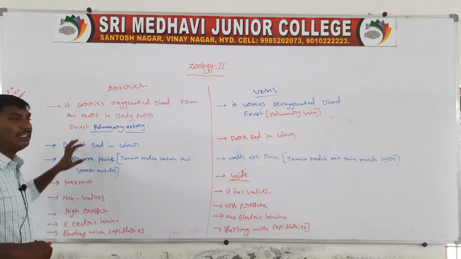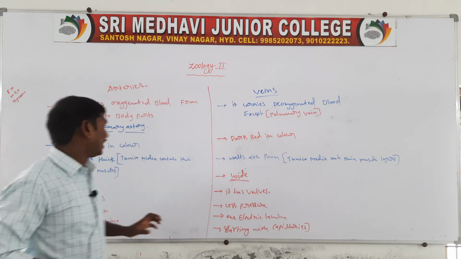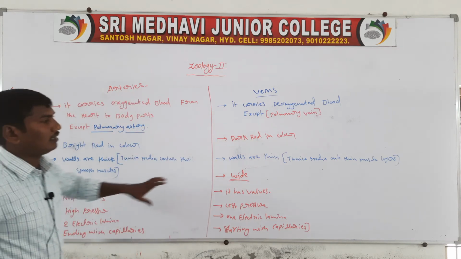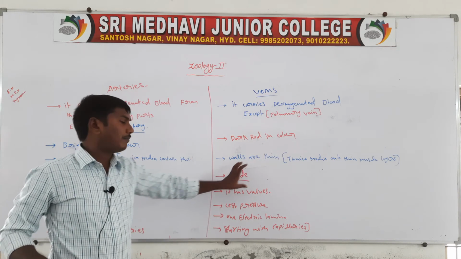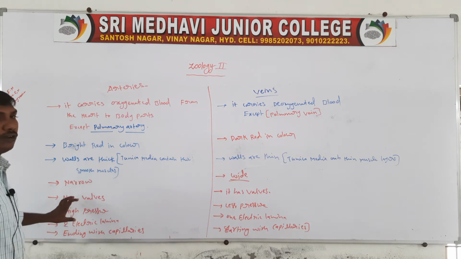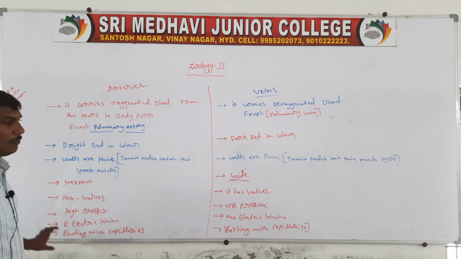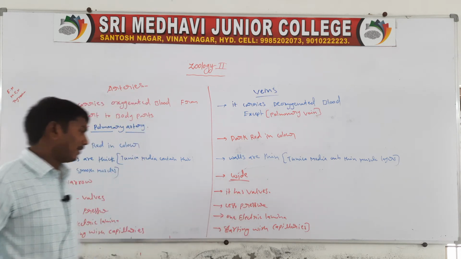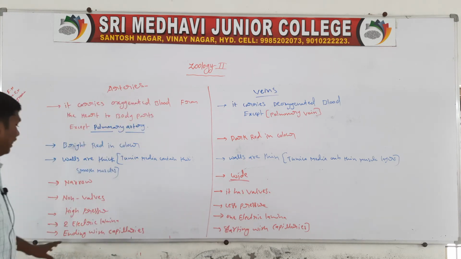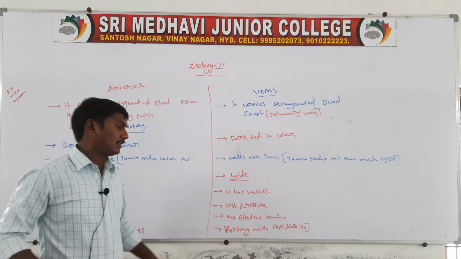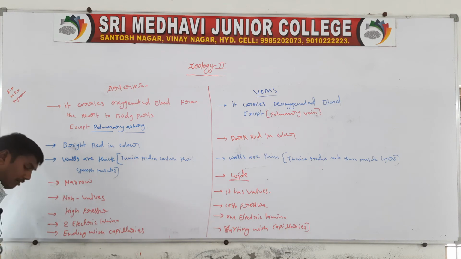Next one, the arteries are bright red in color, the veins are dark red. The walls are thick in arteries and thin in veins. Arteries are narrow, veins are wide. Arteries have no valves, veins have valves. Arteries have high pressure blood flow, veins low pressure. Arteries have two elastic laminae, veins have one. Arteries end with capillaries, veins start with capillaries. So these are the differences between the arteries and veins.